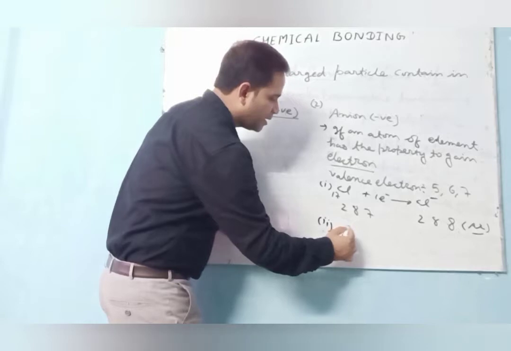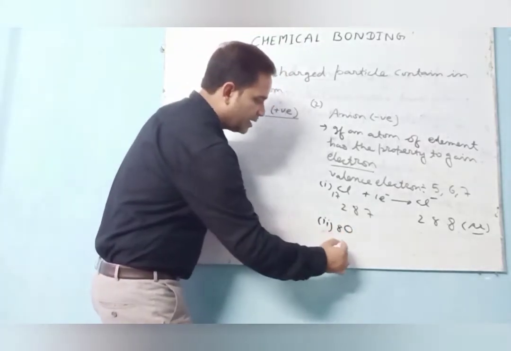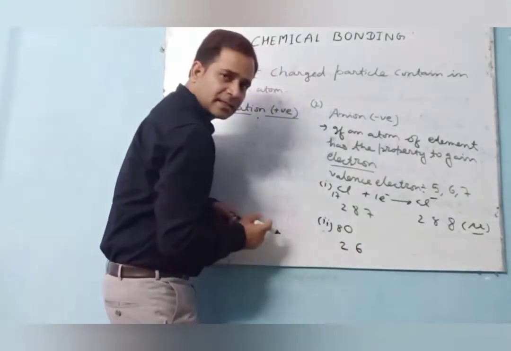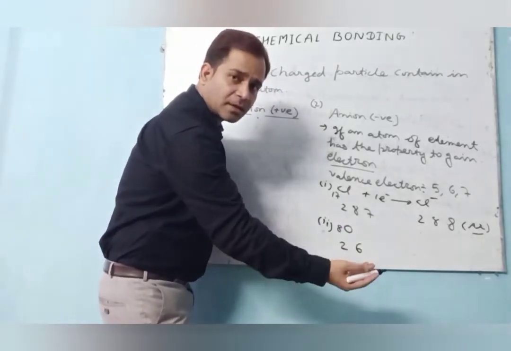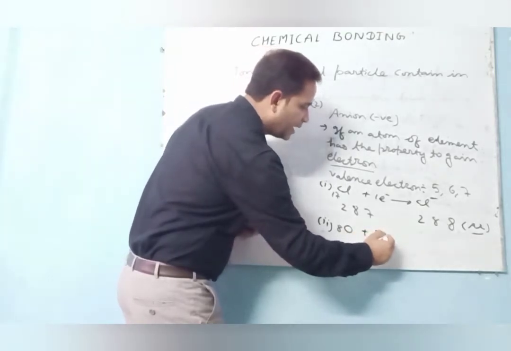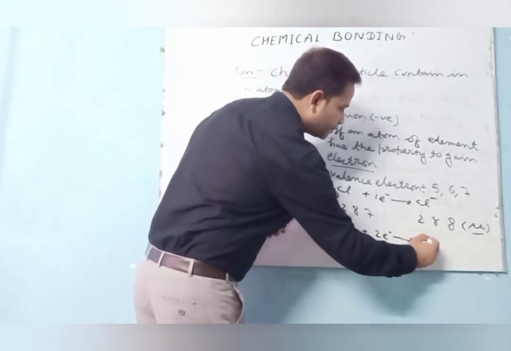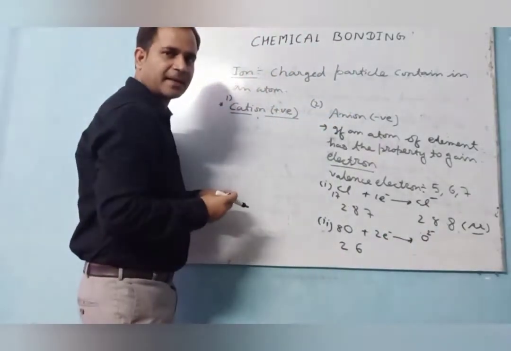What do we see here? Suppose we see oxide. What is the atomic number? 8. Here the electronic configuration is 2, 6. So here it's not possible to lose 6 electrons, rather it gains 2 electrons. So here oxygen gains 2 electrons, so here a 2 minus charge is there. Getting?